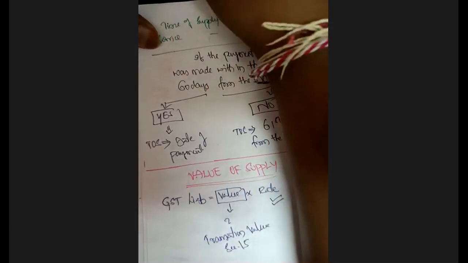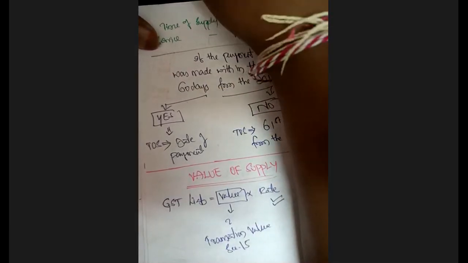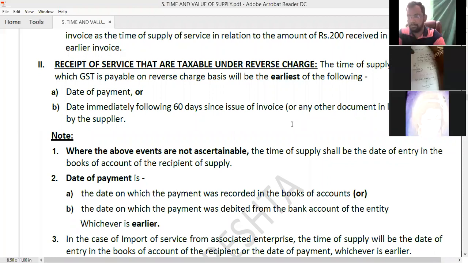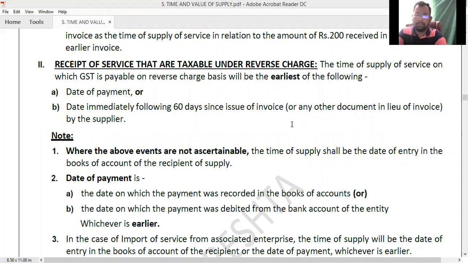Completed, sir. Now let's move on to the provisions. So you can see here now, services received by a recipient that are taxable under reverse charge mechanism.